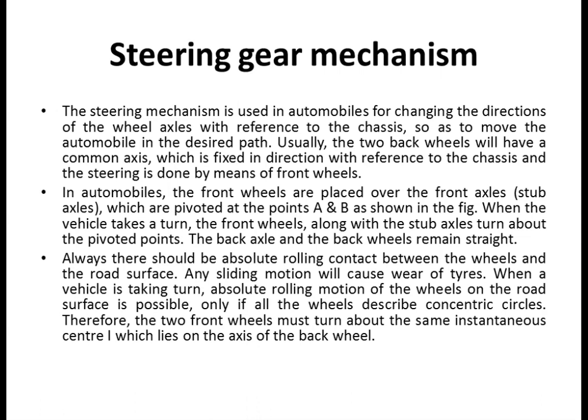The steering mechanism is used in automobiles for changing the directions of the wheel axles with reference to the chassis, so as to move the automobile in the desired path. So what we need to do, automatically the wheels should move in exactly the same axis, otherwise there will be a lot of wobbling. Usually the two back wheels will have a common axis which is fixed in direction with reference to the chassis, and the steering is done by means of the front wheels, right?